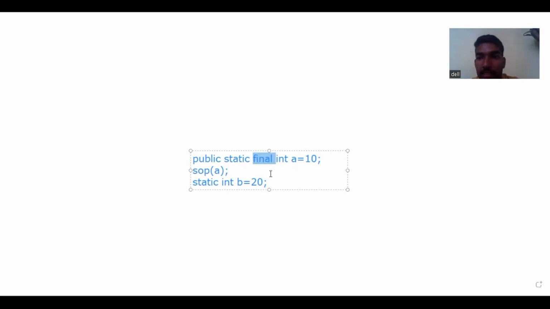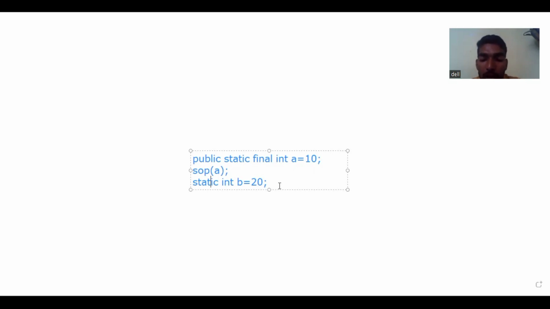Yes. When do we make a variable final and when do we make a variable static? When we do not require any changes in the variable, we use a final variable. We use a static variable when we need to use the variable at the class level.